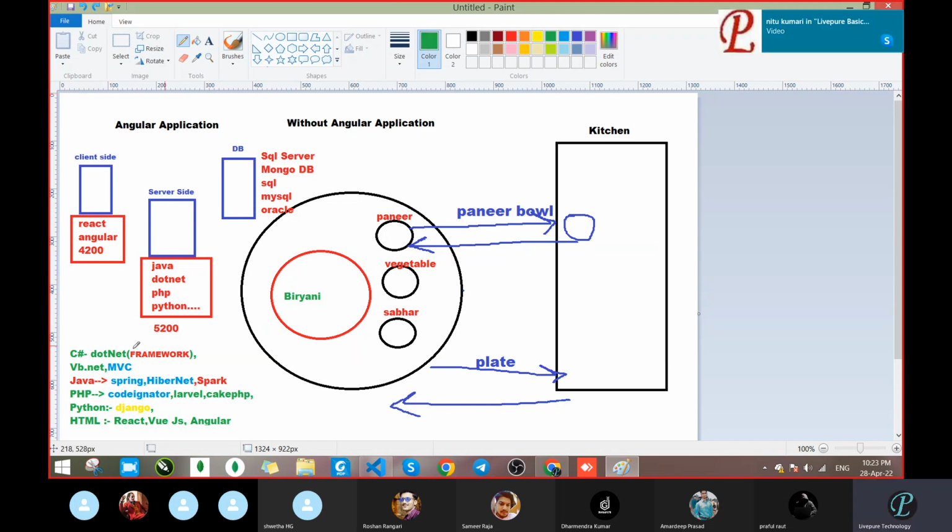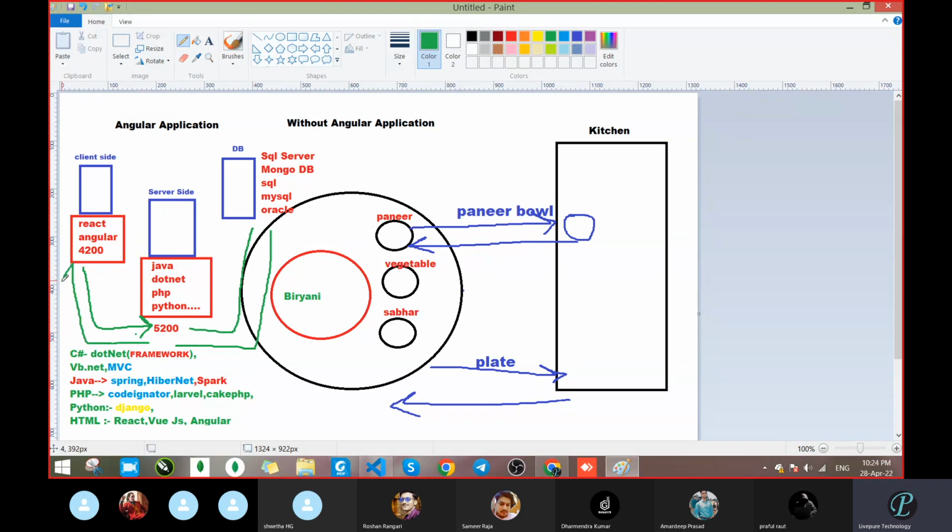4200 will tell 5200, I want some data. What will he do? 5200 will go to the database, because independently they are working. That's not an issue. But then also somebody asks, somebody wants. So 5200 will go to the database and then it will come back here and give the data to 4200. This type of flow is going on.